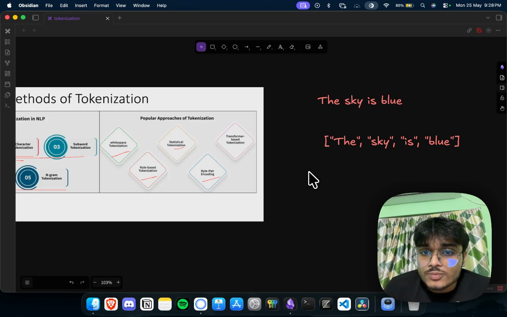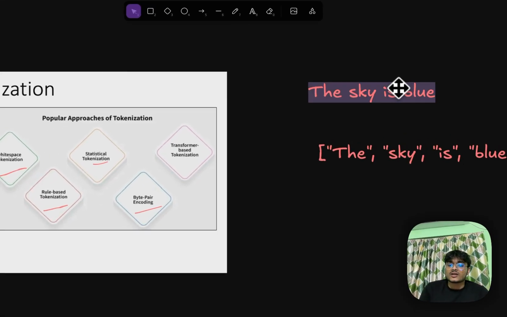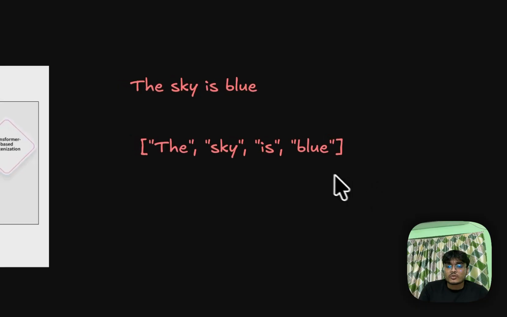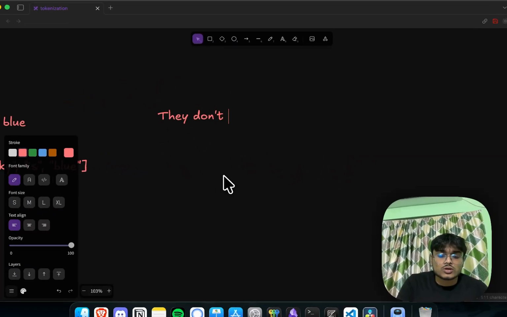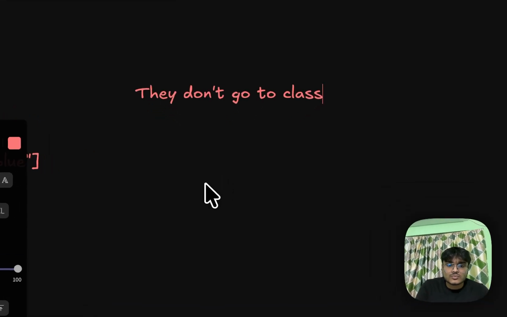Then there come the rule based tokenizations. There is a big problem with white space tokenization, which is that we can't differentiate. Let me give you another example: "They don't go to class."